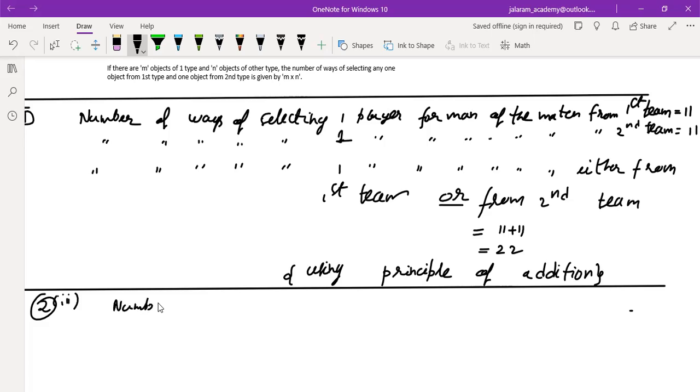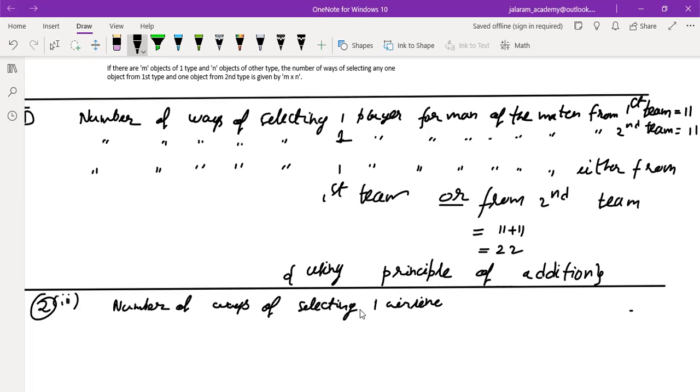First, we will write number of ways. She wants to go by air, so number of ways of selecting one airline.